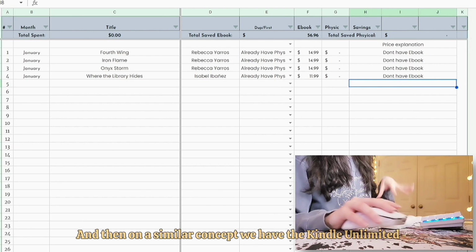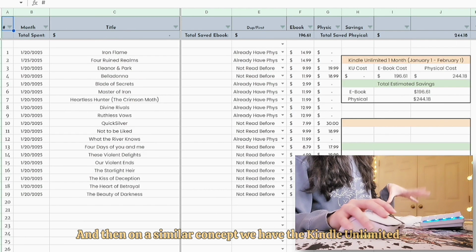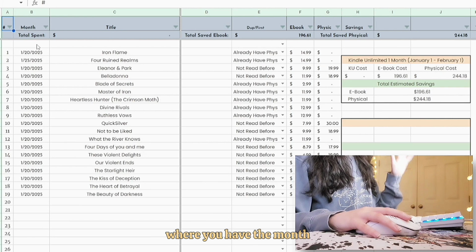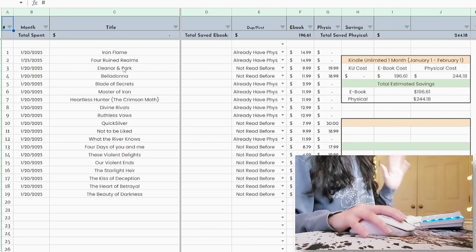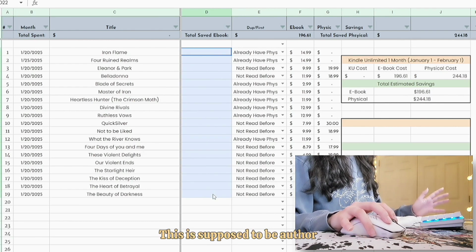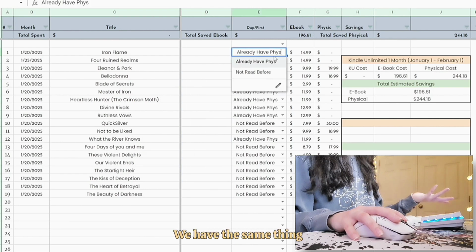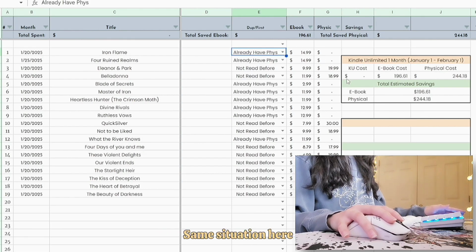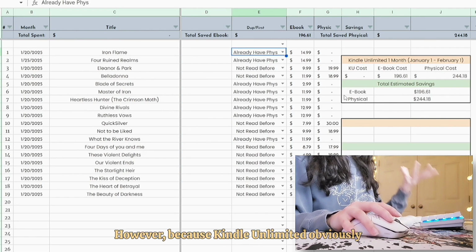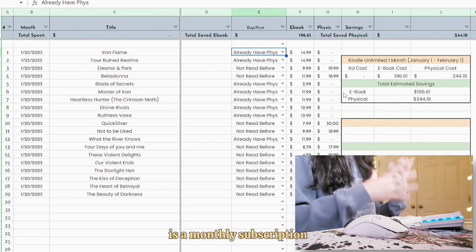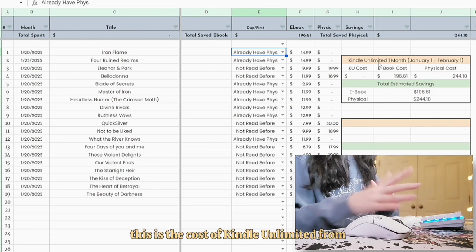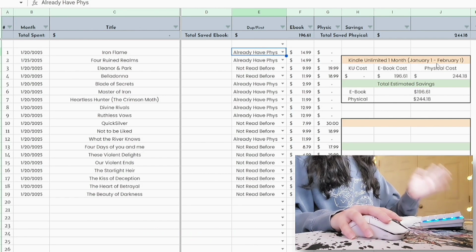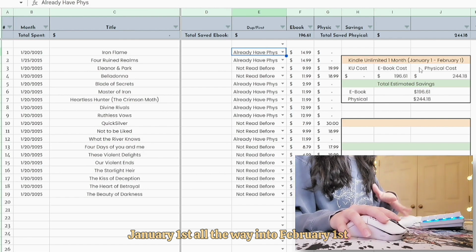And then on a similar concept, we have the Kindle Unlimited, where you have the month that I read it, the title. This is supposed to be author, but I got lazy. We have the same thing, already have physical, not read. Same situation here. However, because Kindle Unlimited obviously is a monthly subscription, this is the cost of Kindle Unlimited from January 1st all the way into February 1st.